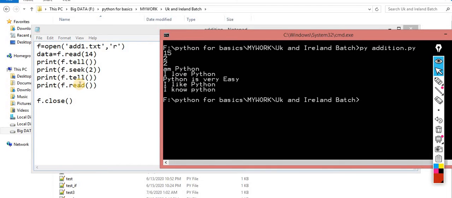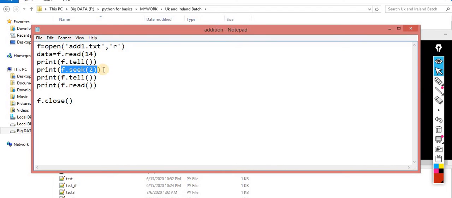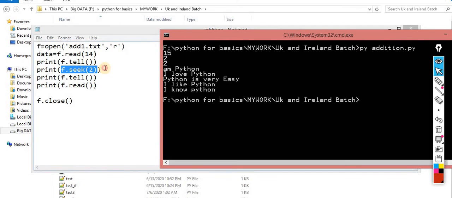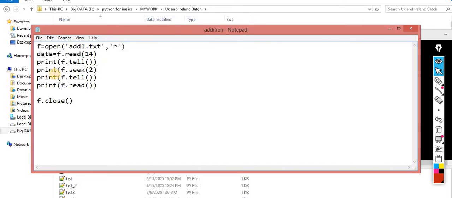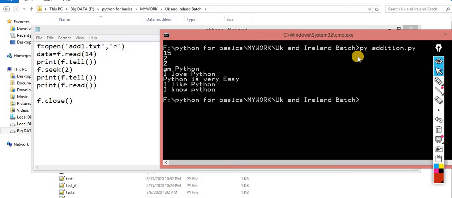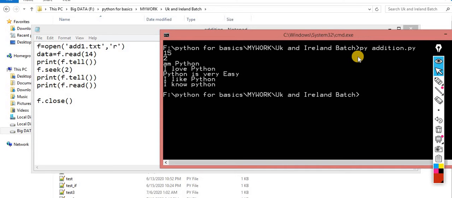Why is it printing over here? Because I printed. If I don't print it, then you won't get this 2 times. You can simply use it. Now this time the 2 will appear only 1 time.